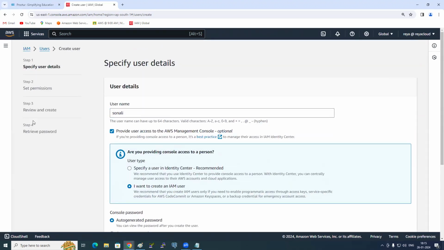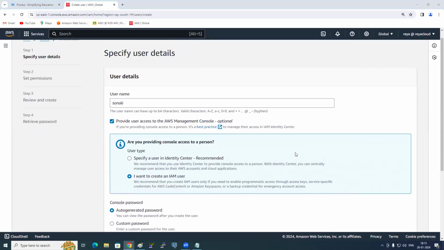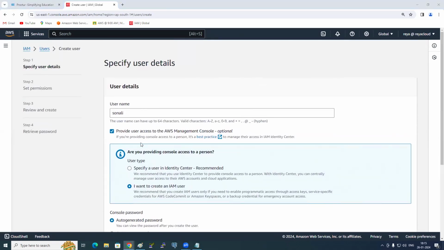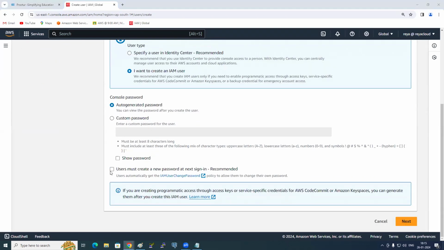How many steps are there? Four steps to create an IAM user. So step number 1 is done. Is it clear? So we have the username here, Sonali, and I want to create an IAM user with auto-generated password. Check or uncheck here? Uncheck.